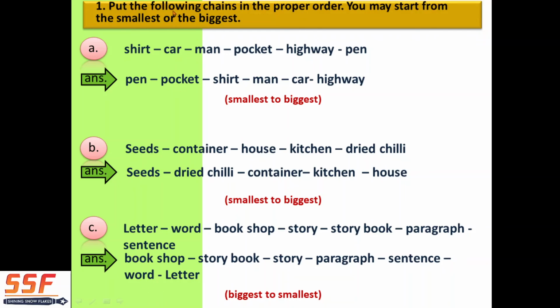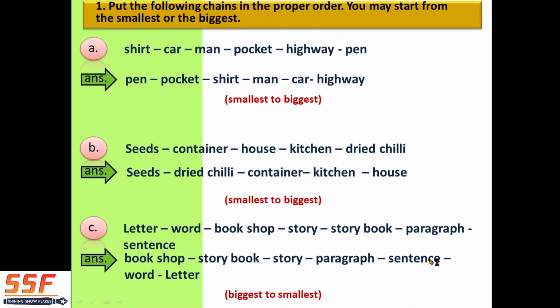So: put the following chains in the proper order. This is one sentence, and there are many words. Put is a word, the is a word, following is a word. See my orange pointer. See: chains, word; in, word; the, word; proper, word; order, word. These are the words, and all these words make a sentence.